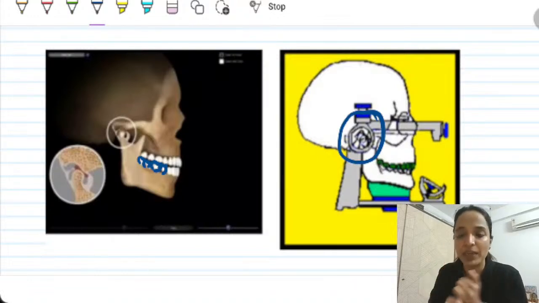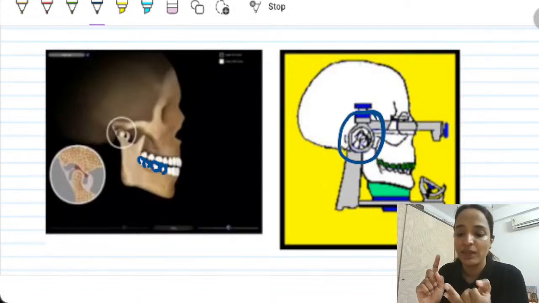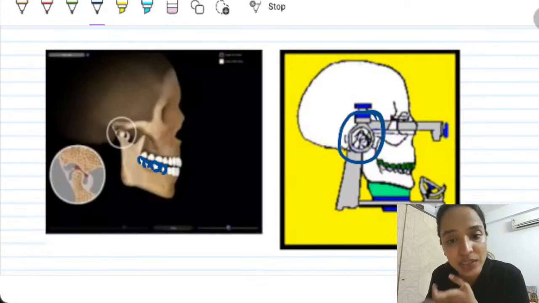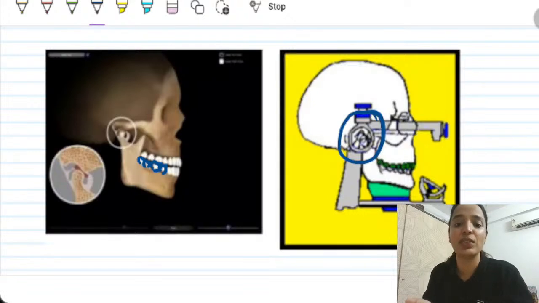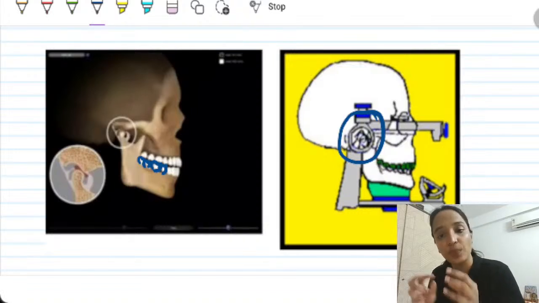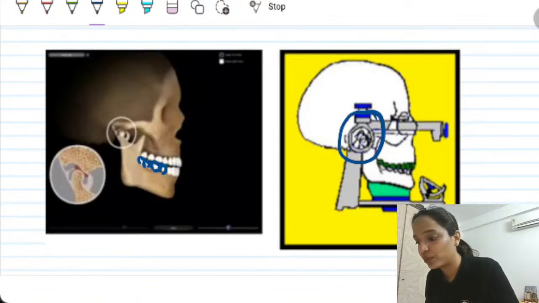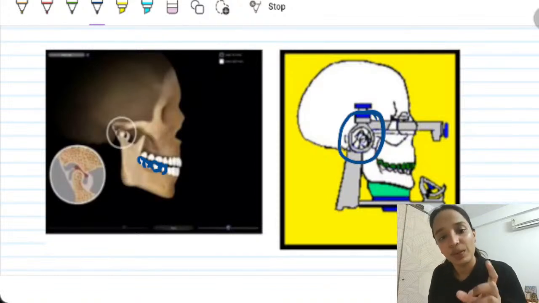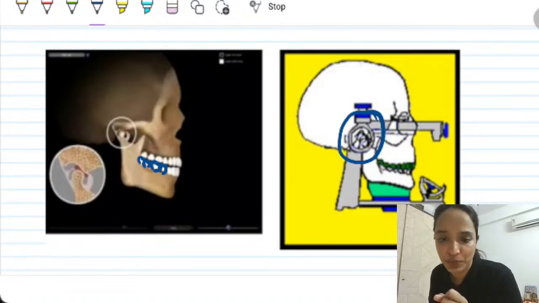Now, when we are doing multiple posterior restorations, that means all posteriors are missing, when we are doing full mouth rehabilitations, when we are doing TMJ disorders treatment, all of that which requires reorganizing of occlusion, or when we don't have any centric stop, all of those situations will require a Facebow transfer. Now, coming to our bigger question, when we are changing vertical dimension, why do we need a Facebow record?